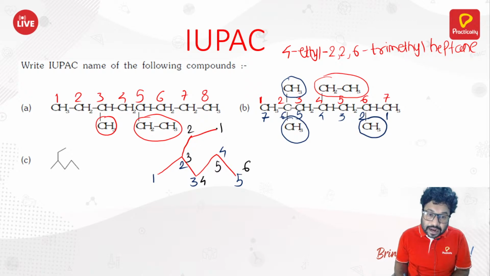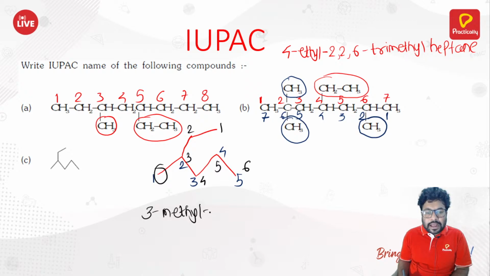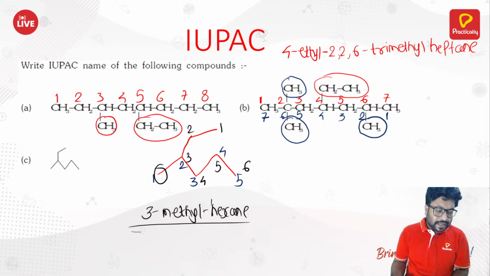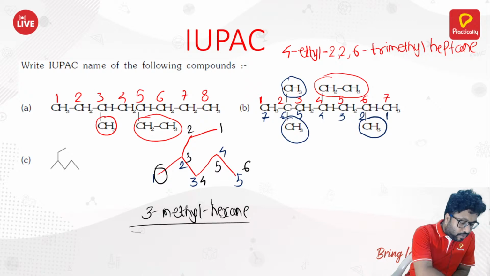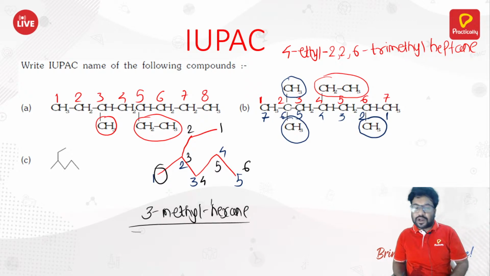So if you consider the black colored numbering, at the third position, you got the methyl. So how would you name it? Straightforward, right? It's a 3-methyl, 6 carbon atoms, hexane. 3-methylhexane. It's quite easy, right? So I hope you must have got this very well. Even if you have a doubt in that, you can ask me in the comment section.